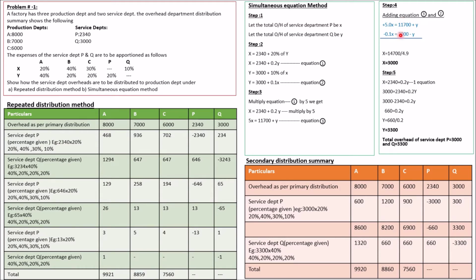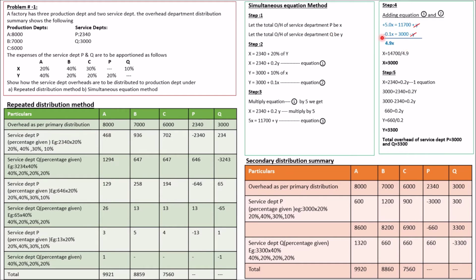We are adding this only to cancel one variable, for that purpose we are adding it here. So 0.1x is on your right hand side. When you bring it to your left hand side, it will be minus 0.1x. Y is on your left hand side, and when it comes to your right hand side, it will be minus y. So we have brought the variables together. Now cancel: x plus y and minus y will get cancelled.